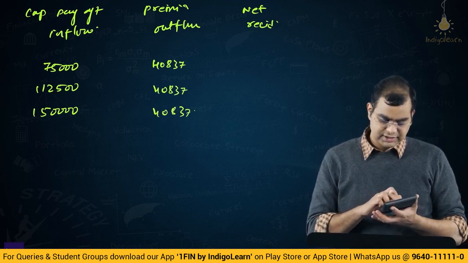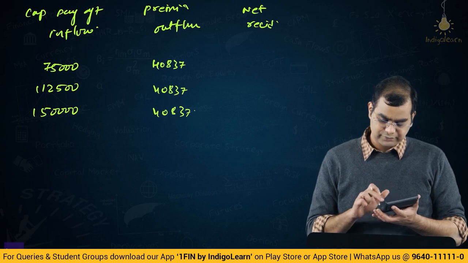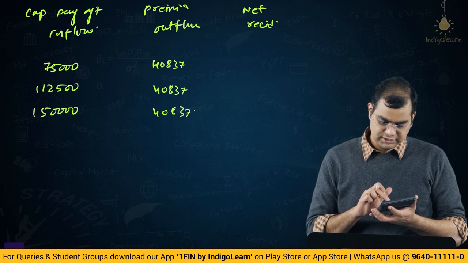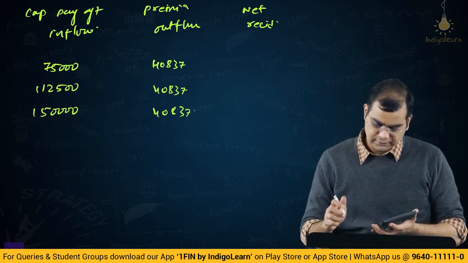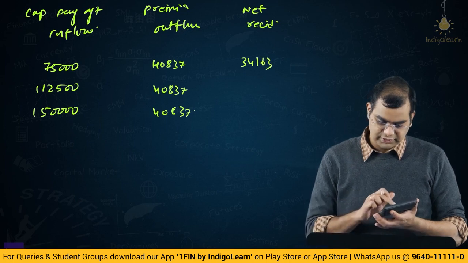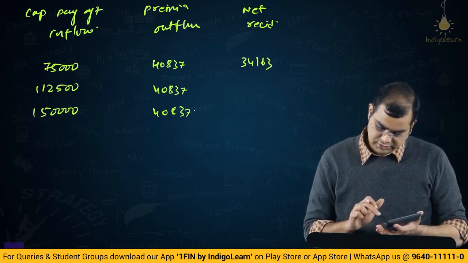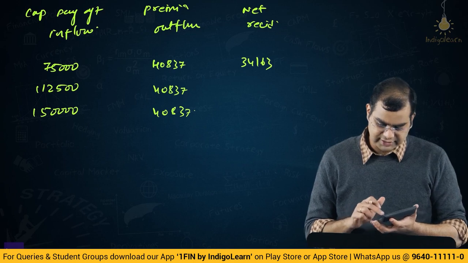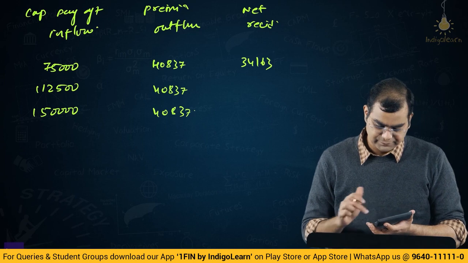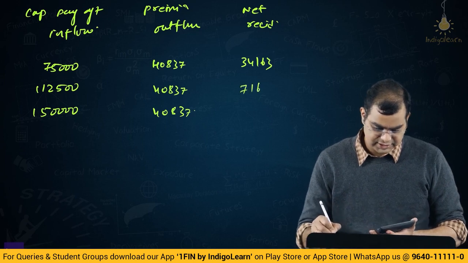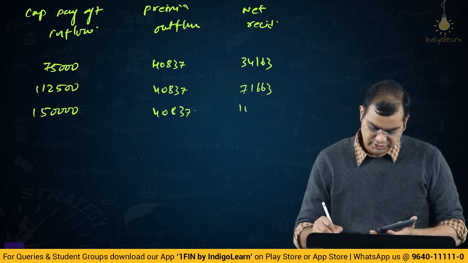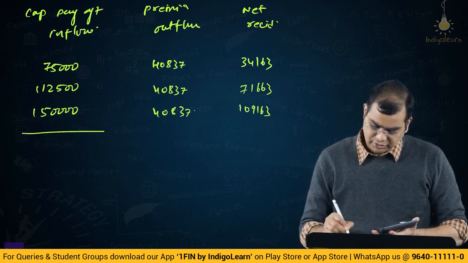So net received is 75,000 minus 40837, which is 34,163. For 112,500, the difference between these two is 37,500, right? So I just keep adding 37,500. 34,163 plus 37,500 is 71,663, plus 37,500 is 109,163.